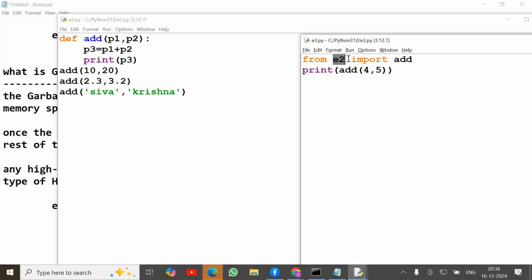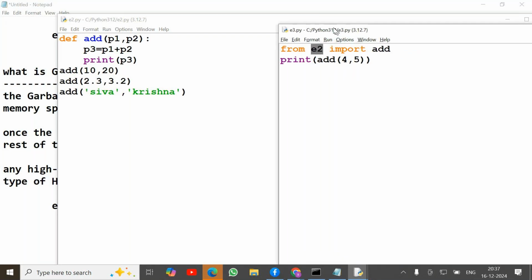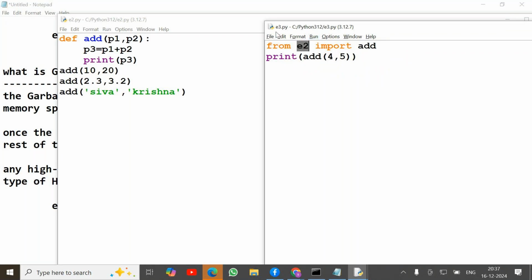No, E2 is a module name. This Python file name is E2. From that module, we import the add function, and now we use that add function in another program. Do you have to specify the location on the computer? No, E2 is the file name of the file we want to access data from. It isn't required, both are working in the same directory.